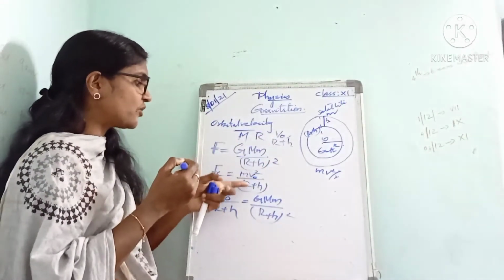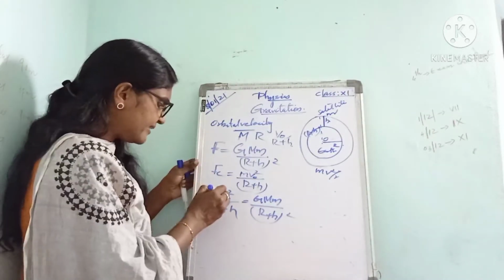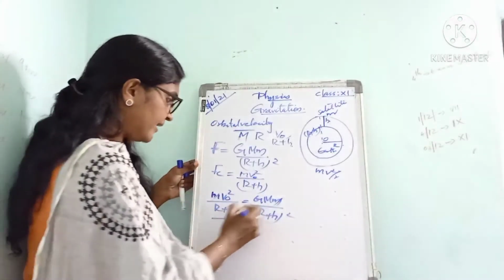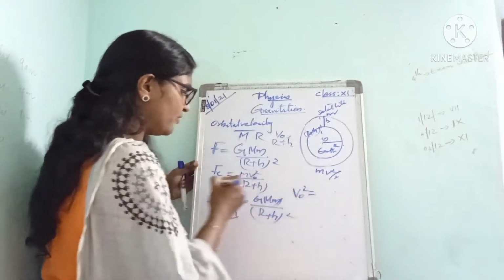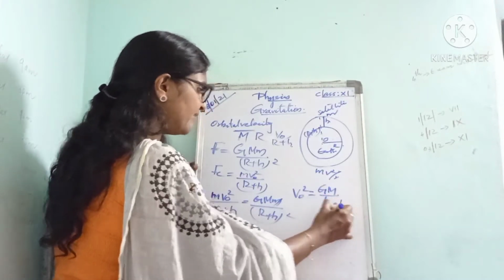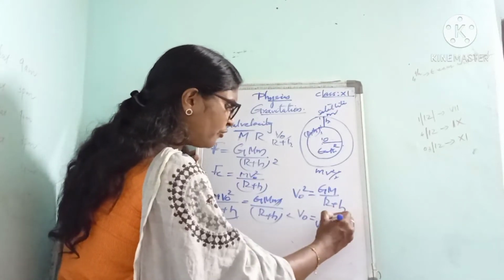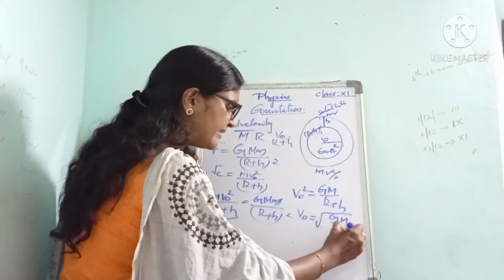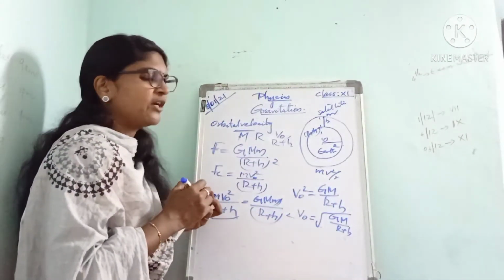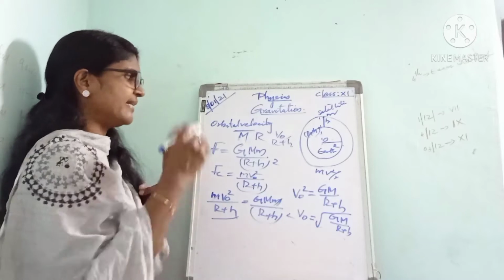So we can write mv0 square divided by r plus h. The m's cancel, and r plus h on both sides cancel, so we can write v0 square is equal to, what is v0 square actually? GM divided by r plus h. v0 square equals GM divided by r plus h. From this, v0 is equal to root of GM divided by r plus h. That is the expression for orbital velocity: v0 is equal to root of GM divided by r plus h.